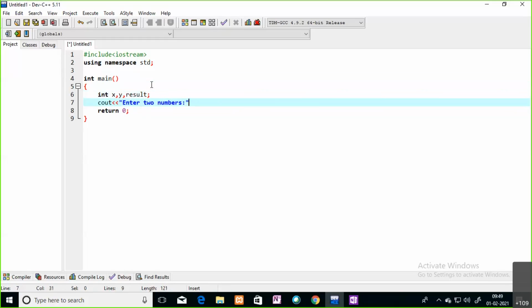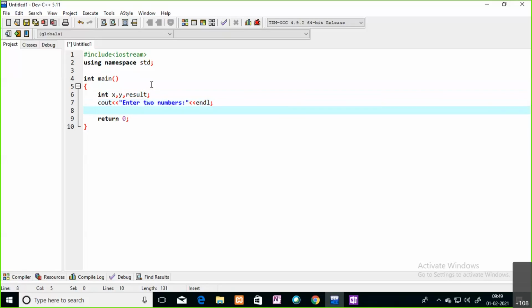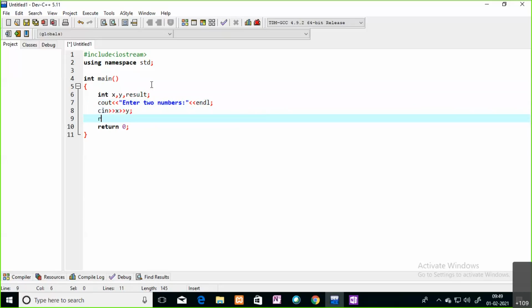If the user enters two numbers, I'm going to read them into x and y by using cin. cin x, and the second value into y. Then I'm finding the result.